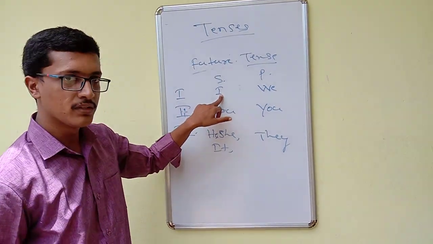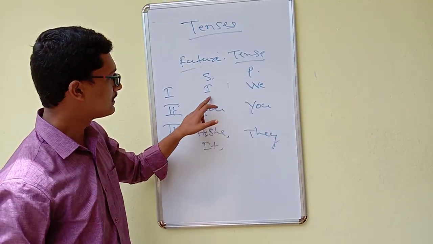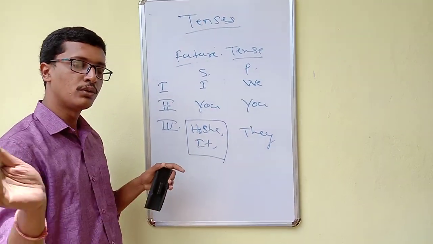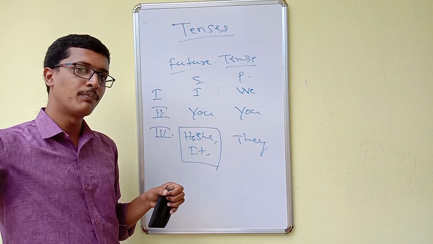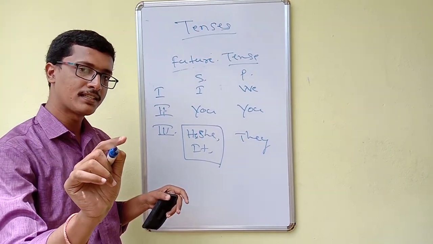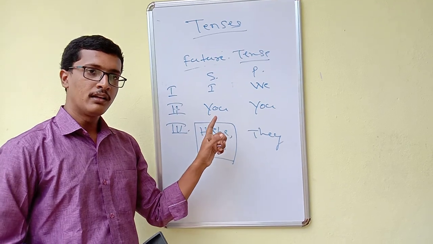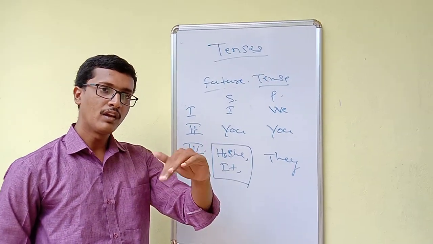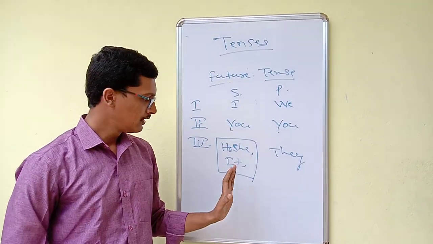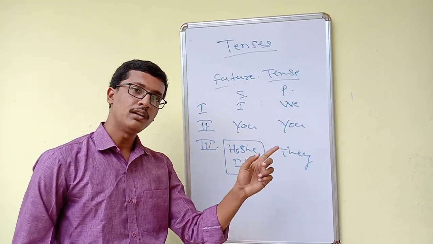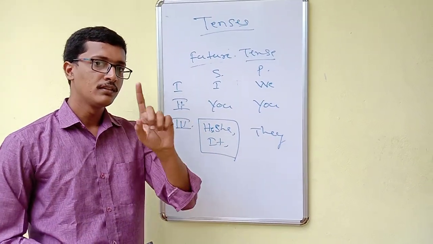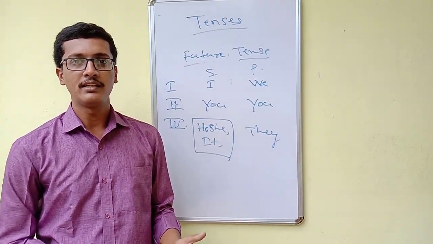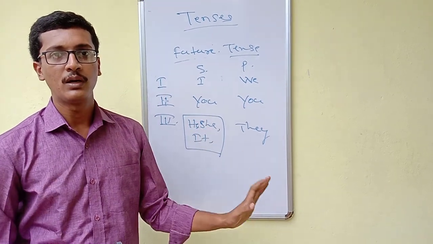I have taken the first person singular to give examples related to the tenses here. You can take anything, but the only thing we have to understand is that whenever we take the third person singular to write or speak about the simple present tense, we have to add "s" afterwards. Where I took the word write, when we speak, instead of I, if I take he, she, or it, then you have to say he writes, she writes, it writes. Only when we speak about simple present tense, third person singular. So you take different verbs, try to make different kinds of sentences using different types of nouns here. Thank you.